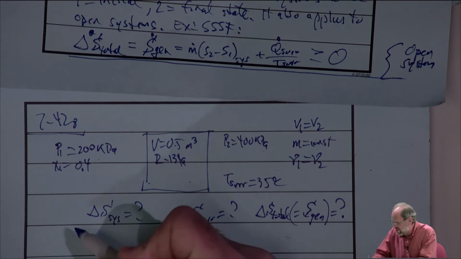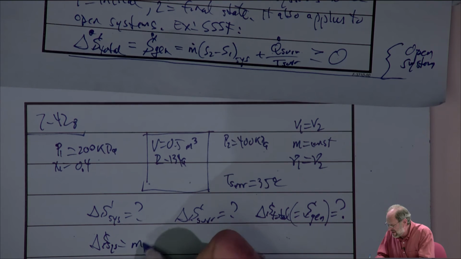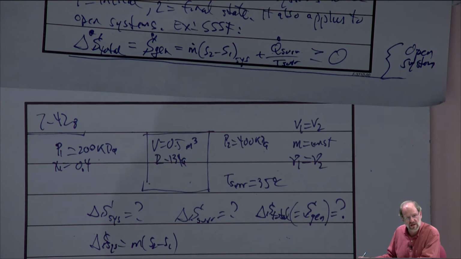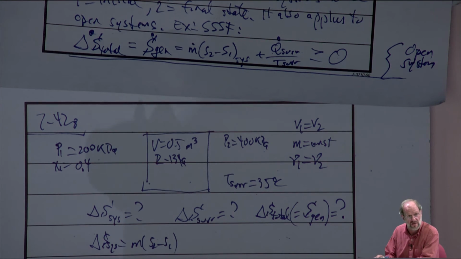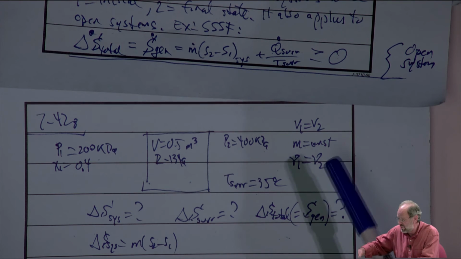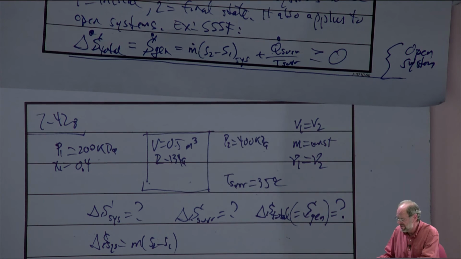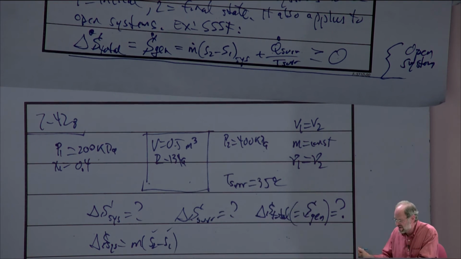First of all, we know that delta S for the system is the mass times the entropy change for the system. Do we have a way of finding the entropy? Yeah, of course we do, right? We know initial pressure and quality, so the initial state is set, and we know the specific volume at 1 is the same as V2, so we know V2 and P2, so we have two properties at the final state, so the final state is set. So we know all our properties, so yeah, S1 and S2 are known.